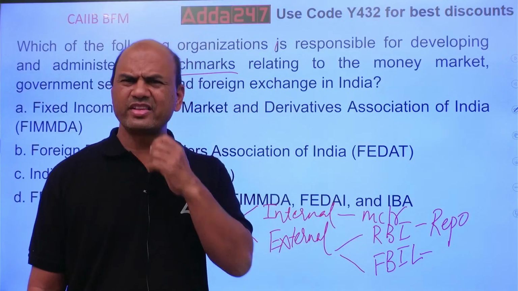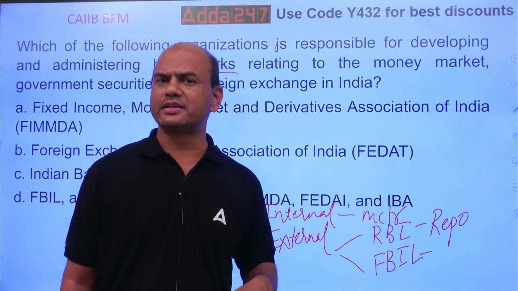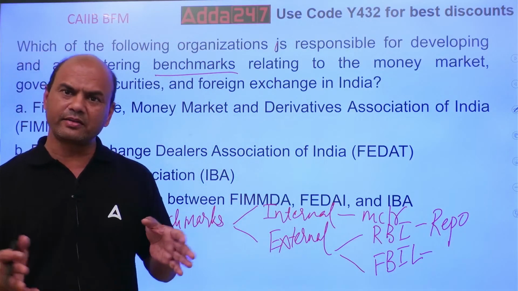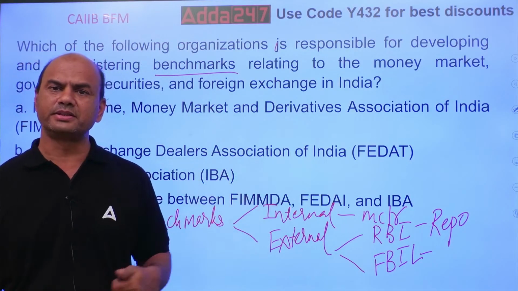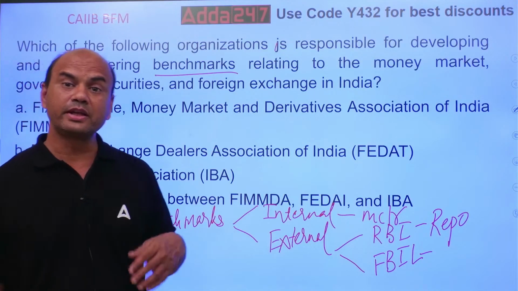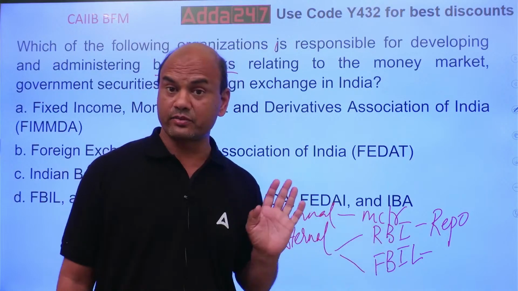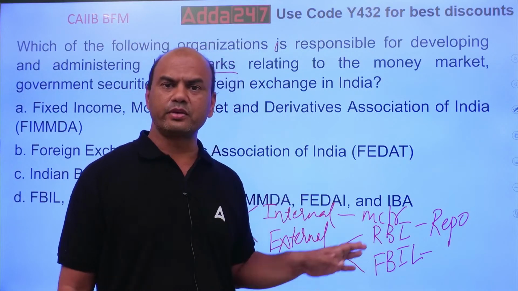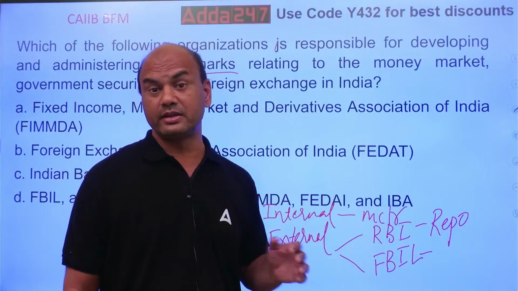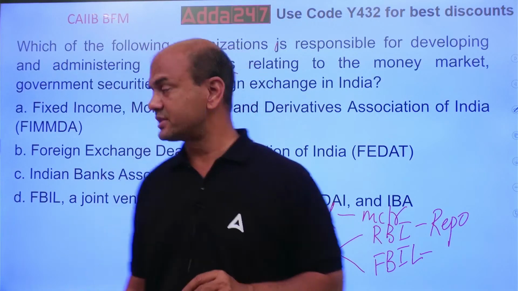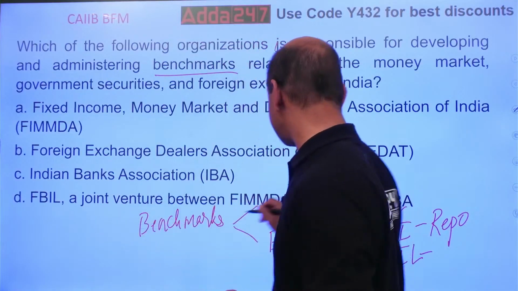Even RBI also has a stake in this. So this company is developed by these 3-4 bodies, and that's why they give you the external benchmark. Banks can follow either this or this. Generally banks follow RBI, not FBIL. So the answer is FBIL, the joint venture.